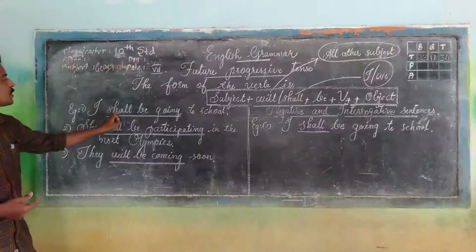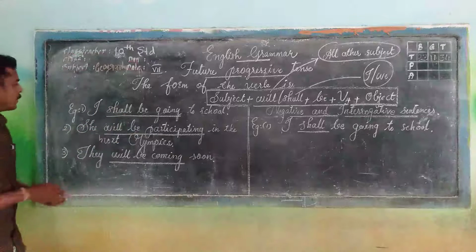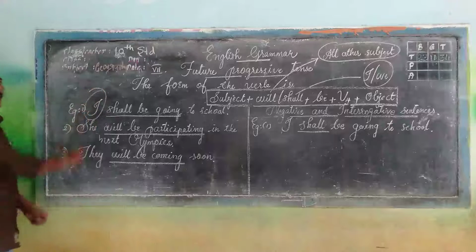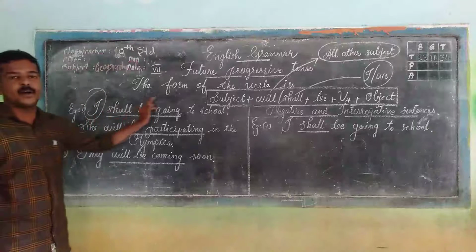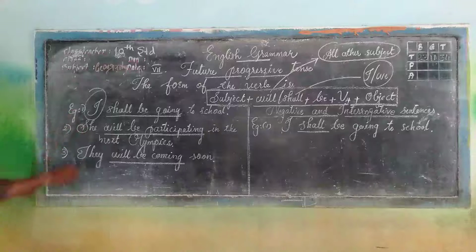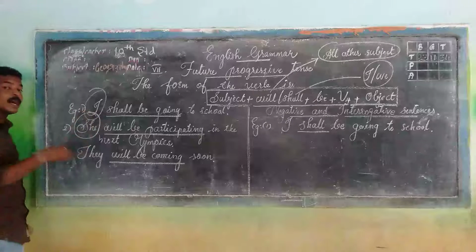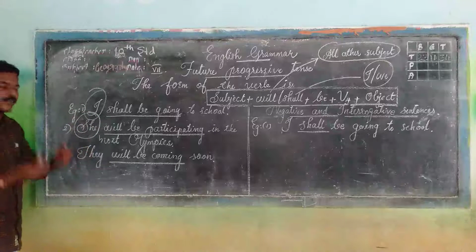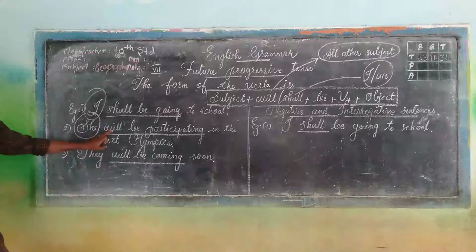Here I have used shall as a helping verb because the subject is I. In the next sentence, the subject is she, one of the other subjects except I and we, and that is the reason I have used will as a helping verb.